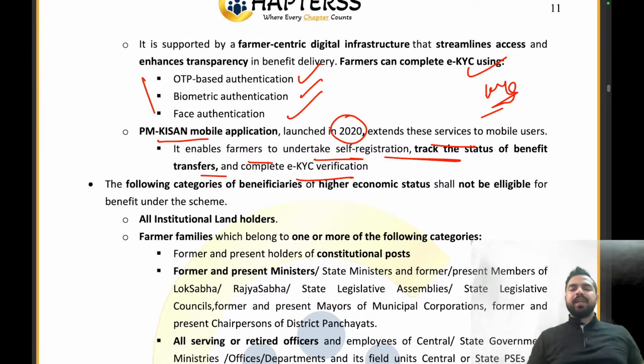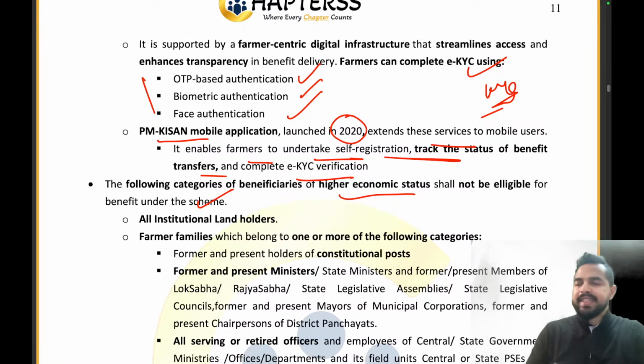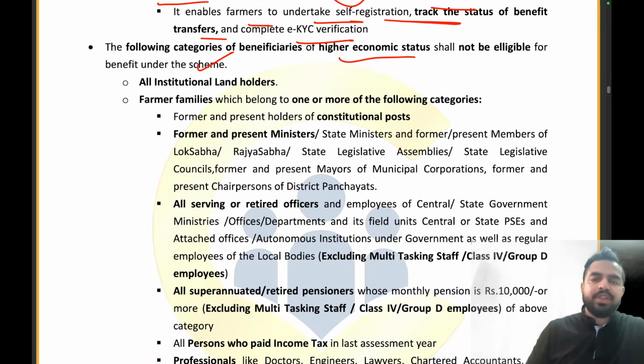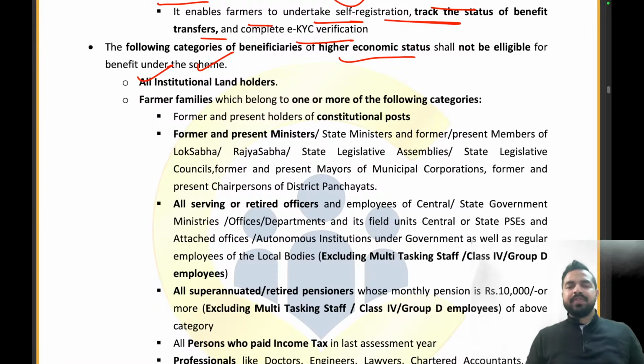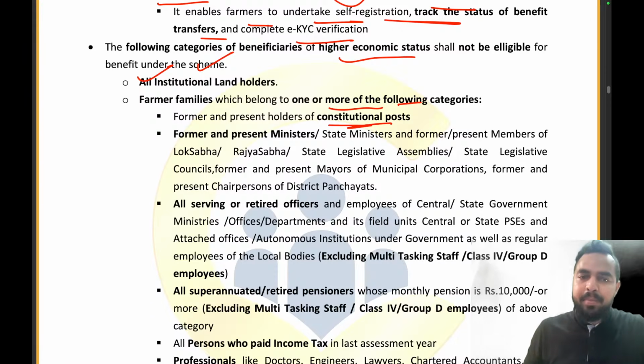Now the following categories of beneficiaries of higher economic status shall not be eligible for the benefit under the scheme. Now what exactly is that part? It includes all institutional landholders. So if it is any kind of institutional landholder, the person is not eligible. The farmers' families which belong to one or more of the following categories. Right? So the former and present holders of constitutional posts.